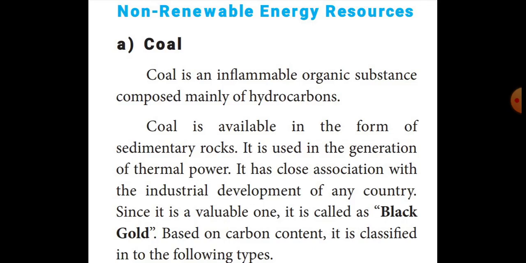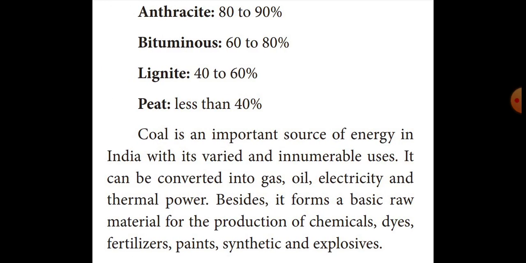Then, where do we find this coal? In sedimentary rocks. Coal is also called black coal. It is a valuable substance, so it is called black gold. Then coal is classified into four types. Very, very important, students: anthracite, bituminous, lignite and peat.